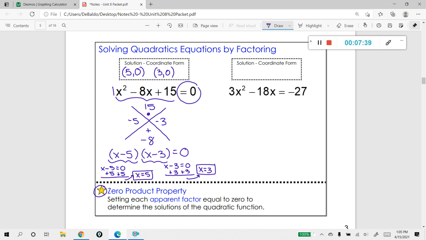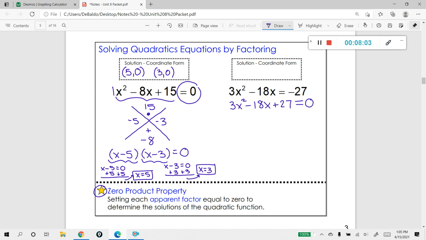In the next example, you can see that I am not in standard form. So let's put ourselves in standard form. I'm just going to do that by adding 27 to both sides, and I'm going to scoot it over to the other side so that I am in a nice standard form. So I'm going to say plus 27 is equal to 0.